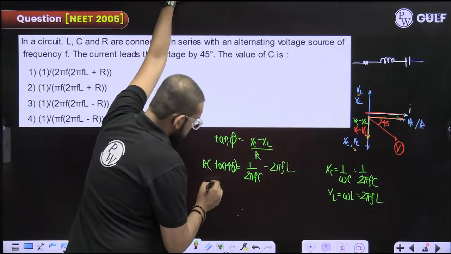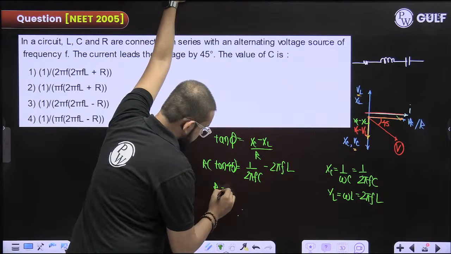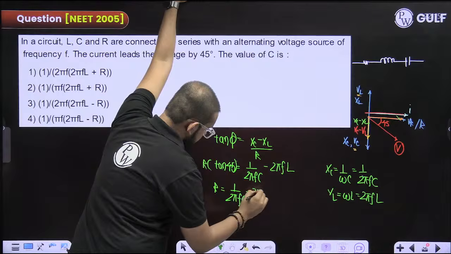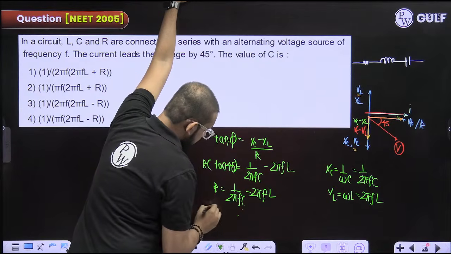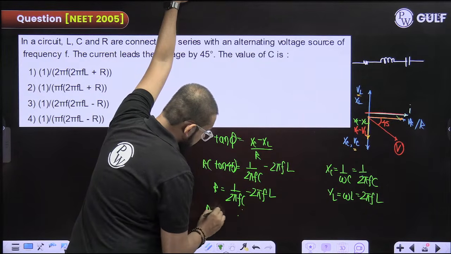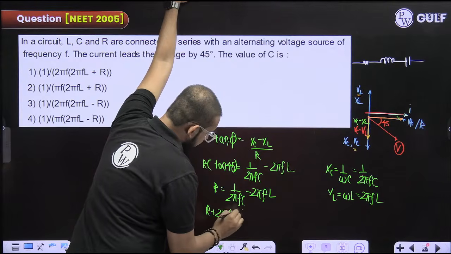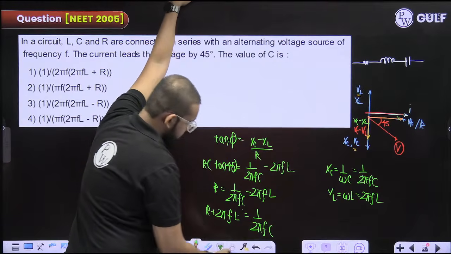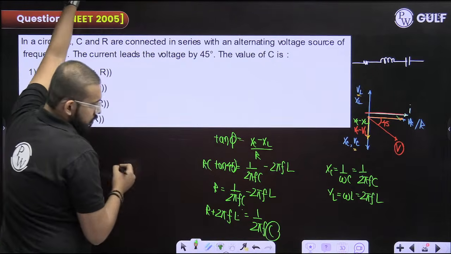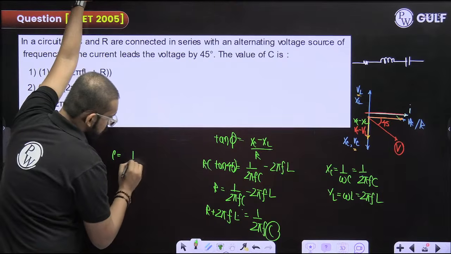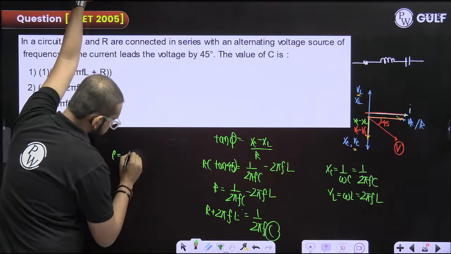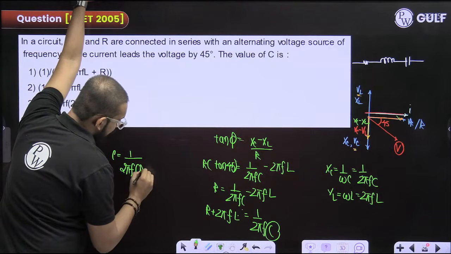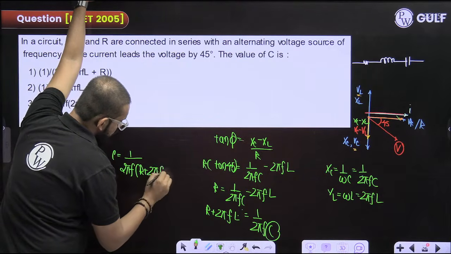The value of C is what they are asking you. Send it this side, R plus 2 pi F into L. Send capacitance this side, 1 by 2 pi into F upon R plus 2 pi into FL.